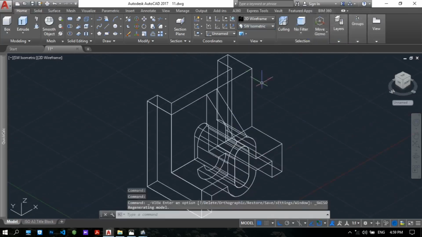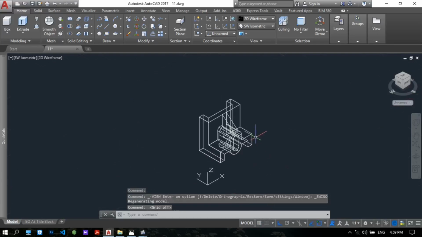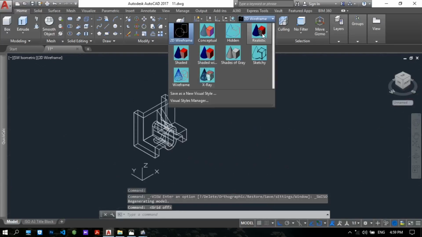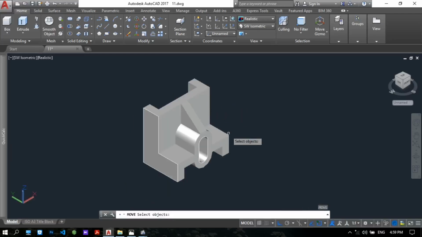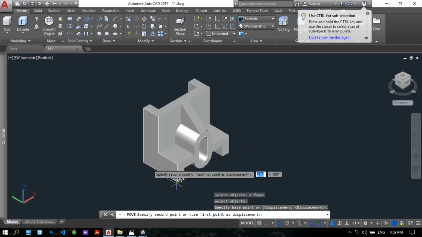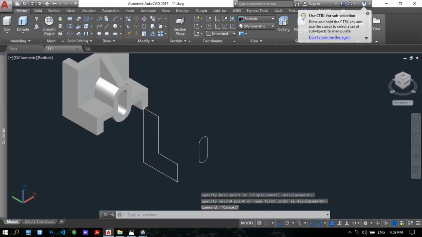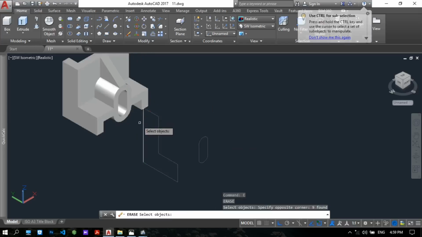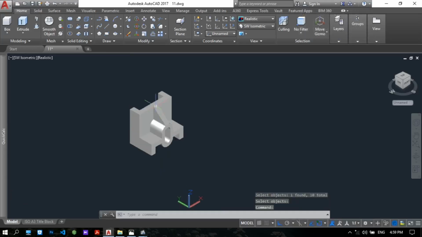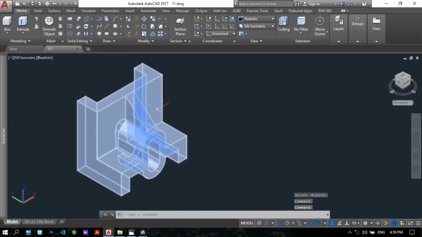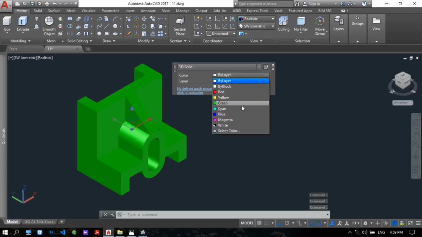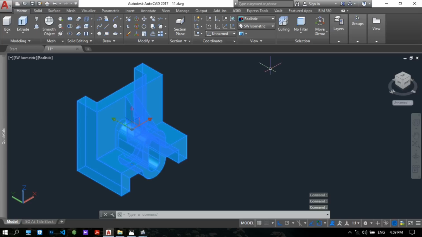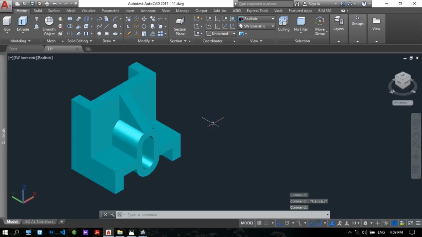Change isometric off, change the view to realistic. Now move, select objects to here, and erase the sketch. Okay, and to change the color, the backlit layer, to change something. Okay, save. Now we get it easily, the design.